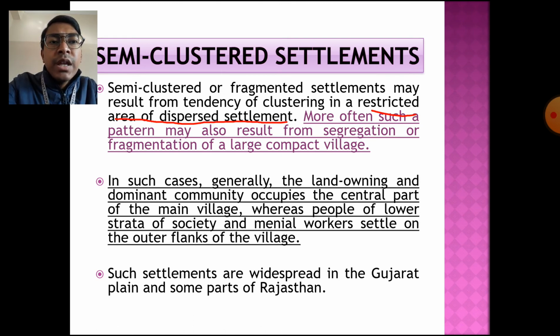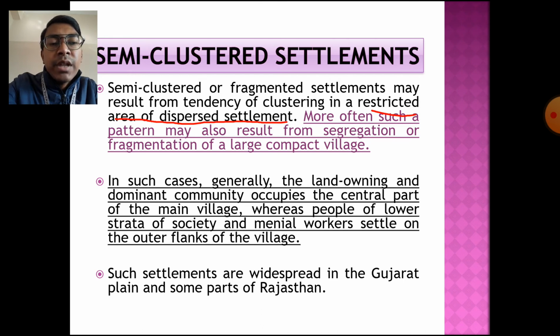In such cases, generally the land owning and dominant community occupies the central part of the main village, whereas the people of the lower strata of society and menial workers settle on the outer flanks of the village. So in case of the semi-clustered settlement, the central part of the village is occupied by the land owning, dominant community, whereas the people who belong to the lower strata, who are the agricultural laborers and all, are settled on the outskirts of the village, in the outer areas.